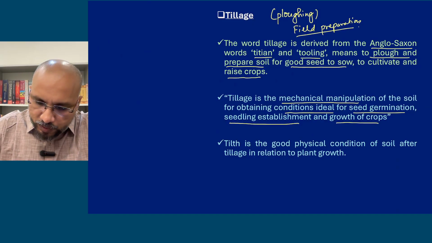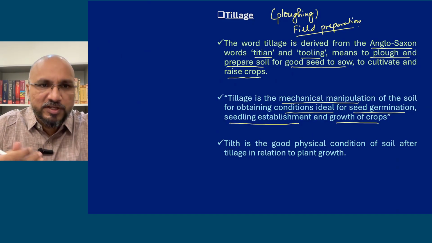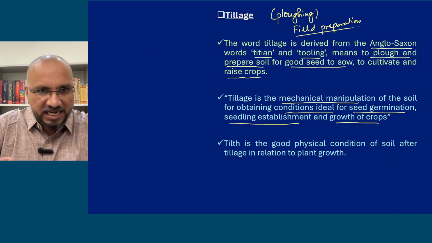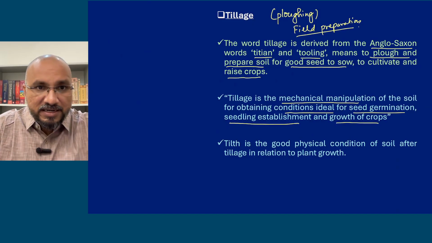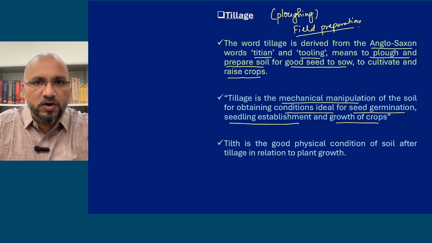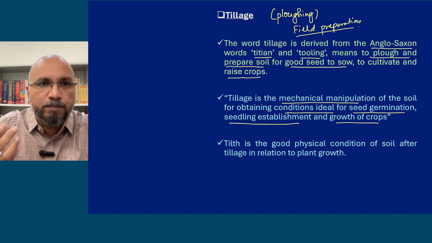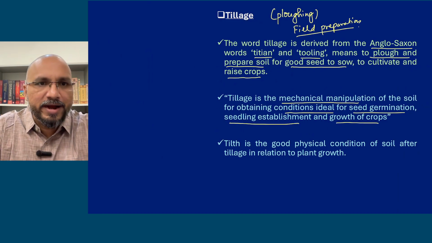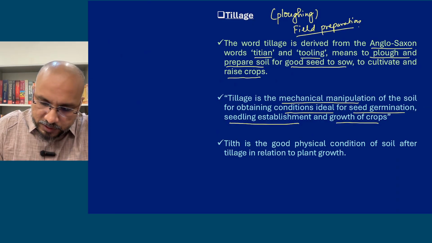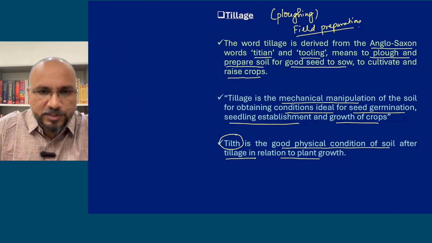So this condition of the soil, after you do the ploughing, after the tillage operation has been done, the condition of the soil is called the tilth. अब जो soil जिस condition में, उसको बोलते हैं tilth. So proper tilth is required for easy germination. So tilth, what is tilth? Tilth is the good physical condition of the soil after tillage in relation to the plant growth.